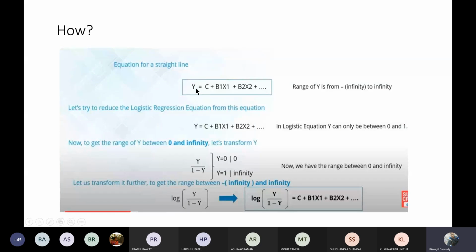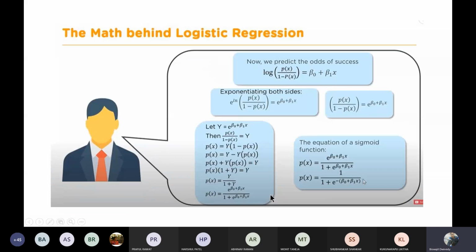So y was previously varying from minus infinity to infinity. Here, log of y by 1 minus y is also varying from minus infinity to infinity, but the value of your y has been changed to 0 to 1. So that thing is written, and I'll be showing you how that equation has been derived.